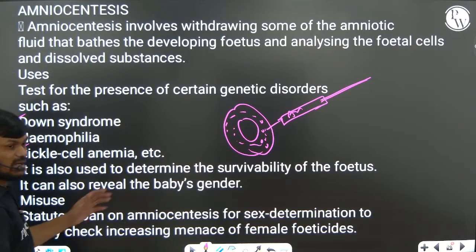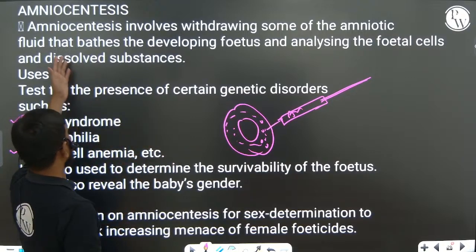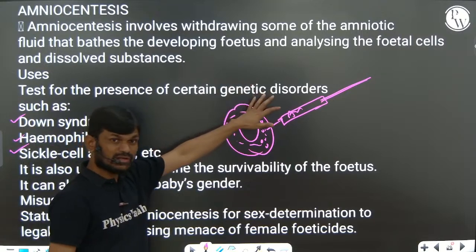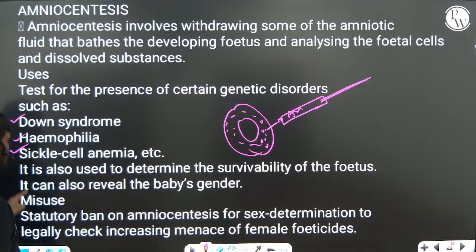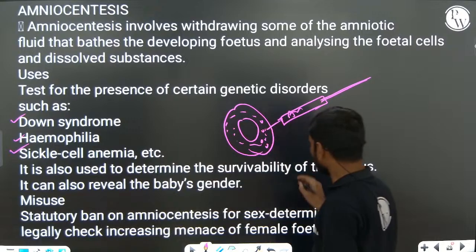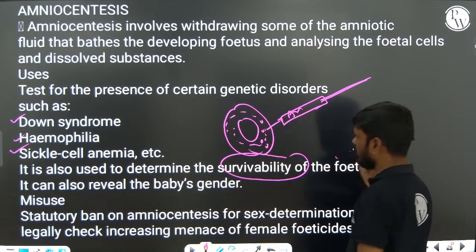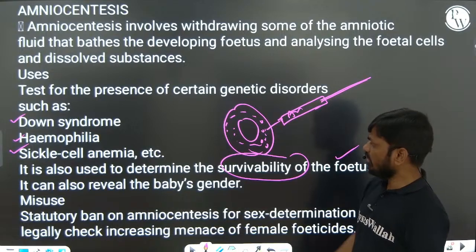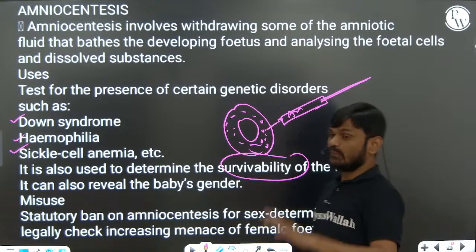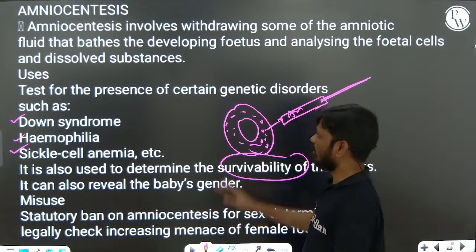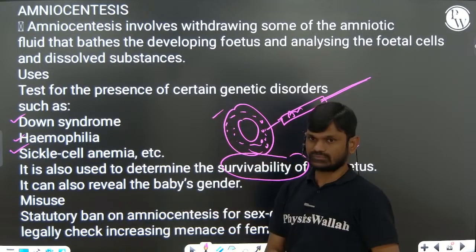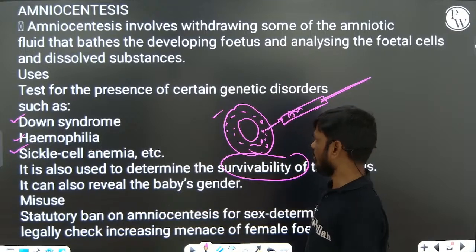So generally we use the amniocentesis technique to identify the presence of certain genetic disorders like hemophilia, Down syndrome, and sickle cell anemia. The survivability of the fetus can also be determined by using amniocentesis. Very, very important. They will ask you: which of the following functions is not related to amniocentesis? Amniocentesis can be used to detect. So these are the techniques.